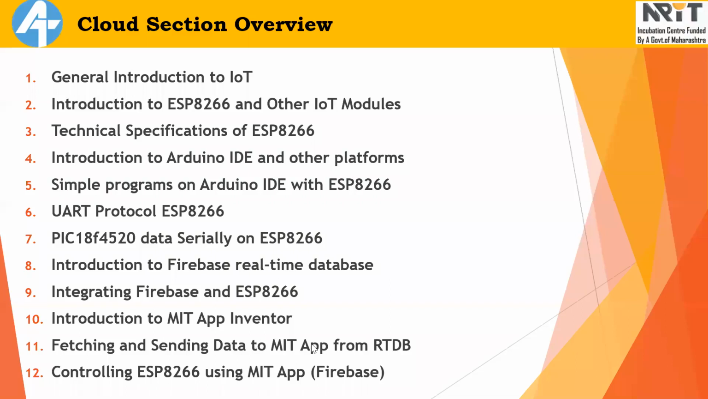Okay, and also what we will do, we will send data from the MIT App Inventor, MIT app, to the Firebase. Okay, so vice versa, we are going to do bidirectional data transmission using MIT App Inventor. 12th one is controlling ESP8266 using MIT app.